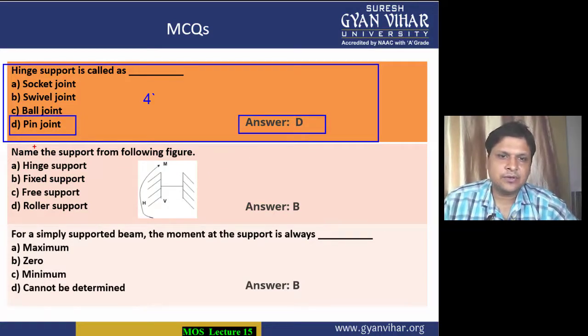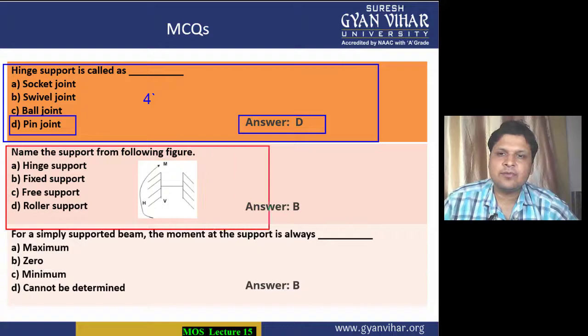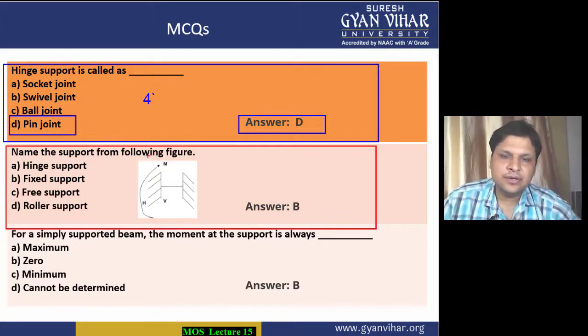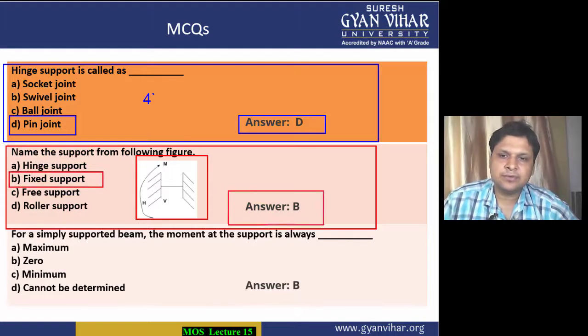Coming into the next multiple choice question, name the support from the following figure. So here you can see the support is developing the moment, and the moment is developed by only fixed support. Moment is developed by only fixed support. So B is the correct option.